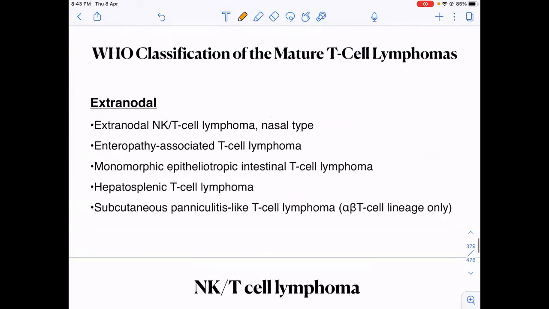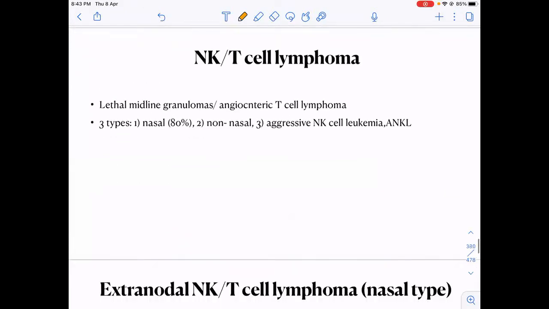Okay, so coming to the next group of T cell lymphomas, which are extranodal. In this, the most important one is extranodal NK T cell lymphoma, nasal type. The others are enteropathy associated T cell lymphomas and hepatosplenic T cell lymphomas.